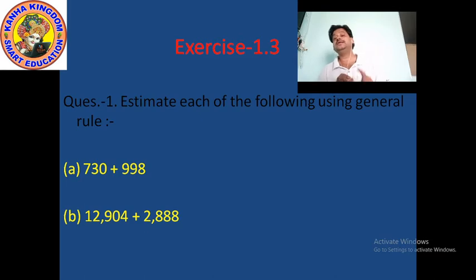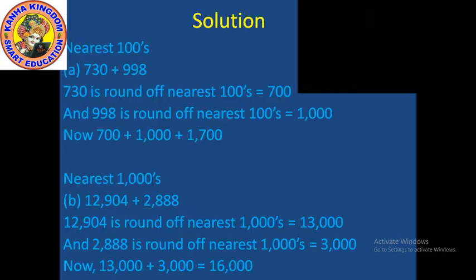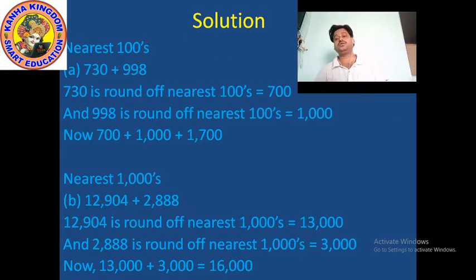We use only nearest 1000. This is the general rule, because one figure has a 1000 place and another figure has a 10,000 place, so the common is the 1000 place. That's why we use the 1000 rule, nearest 1000. This is the general rule of this part. Clear? How to solve, I will explain in the next slide. Okay? So now the solution time of the question.